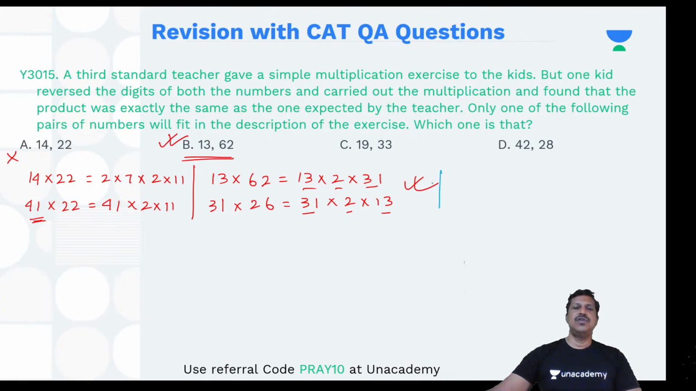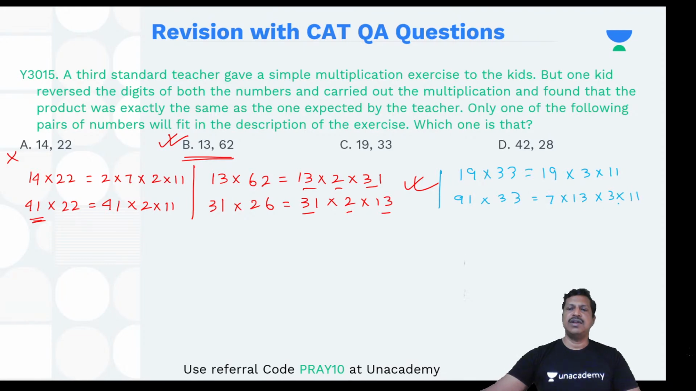Say, for example, if you go for 19 into 33. This will be 19 into 3 into 11, prime factorized. This is 91 into 33. If you reverse, it will be 33 only. So this 91 is 7 into 13 into 3 into 11. So there is no match. 3 into 11 is there and matches, and the rest there is no match. So this will not be there. Fine. So this side is not there.